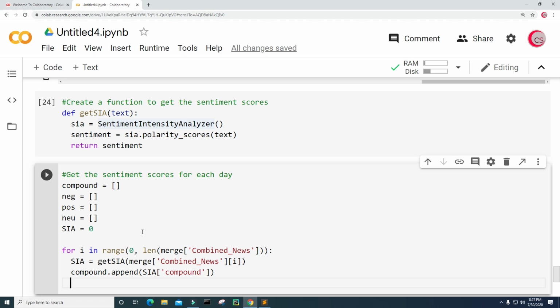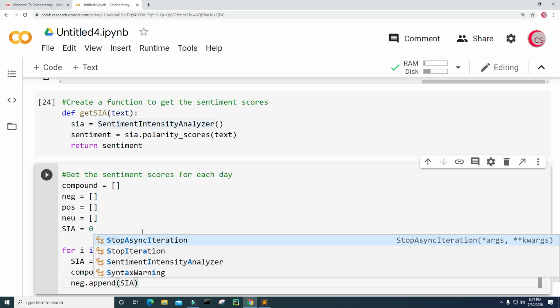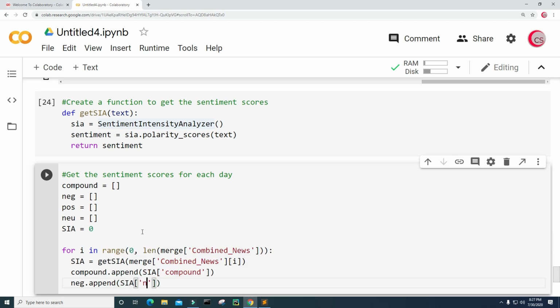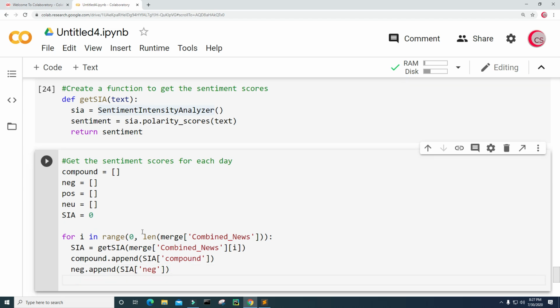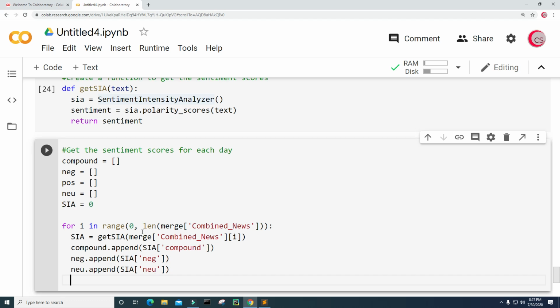Let's go ahead and get the negative score. So I'm going to type neg.append SIA, and then I want neg. And I'm going to get the neutral score. So neu.append SIA neu. And then I want the positive score.